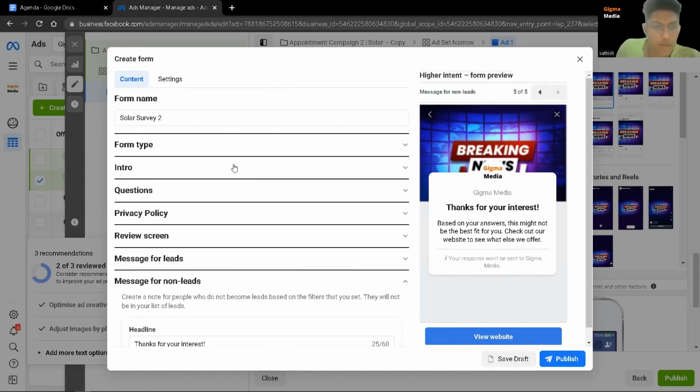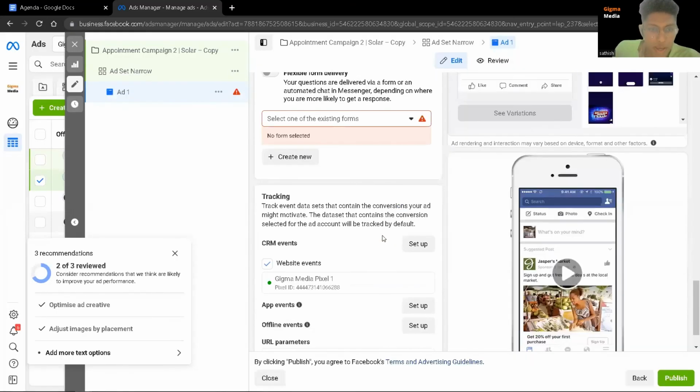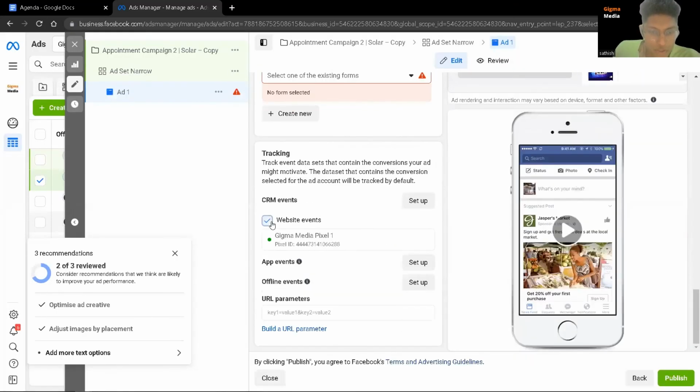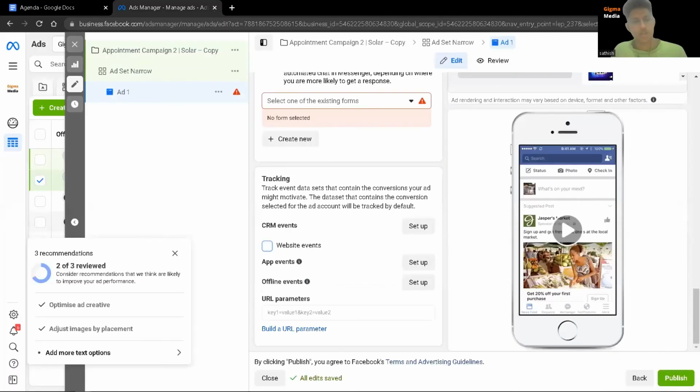This is how you fill up your form in order to get highly qualified leads for your sales team to call, right? So let me close this. Okay, and this one you can turn it off. Sorry. So this is basically how we set it up. In this one we covered the solar app and also how to set up a Facebook lead form for your solar company. So pretty much that's it for this tutorial.